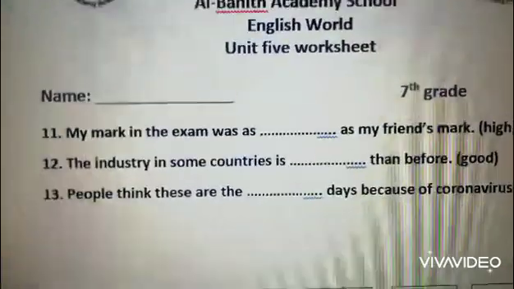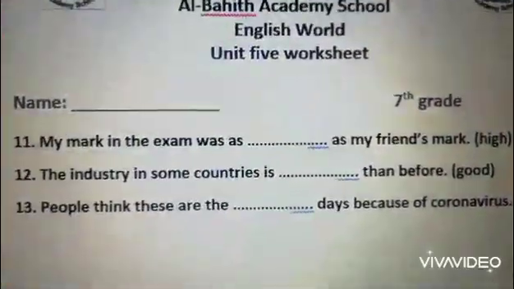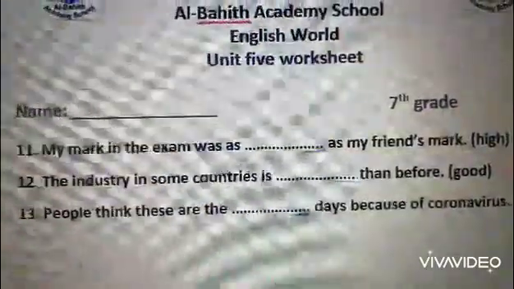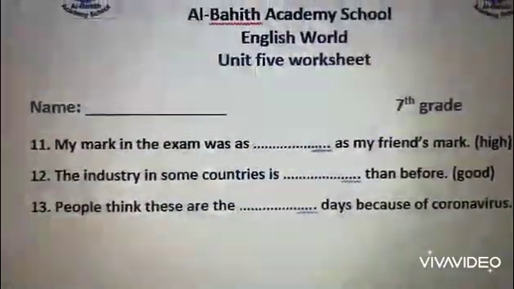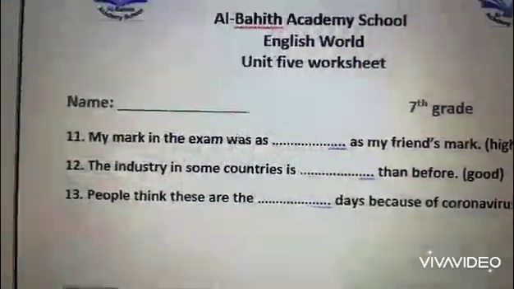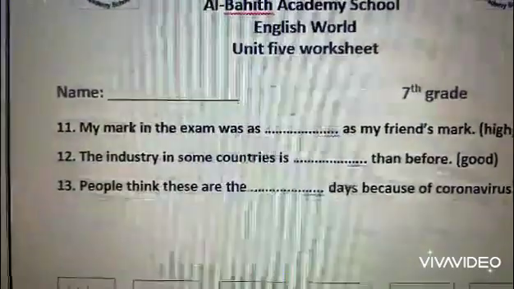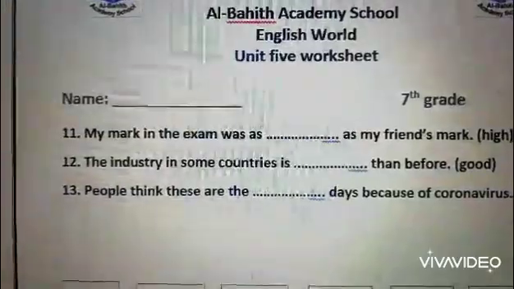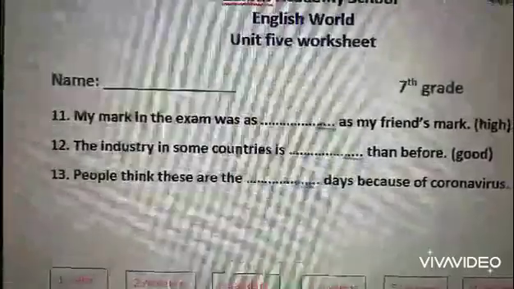11. My mark in the exam was as my friend's mark. Here we have as. You remember as adjective as. We don't add er or est to the adjective when we have as. We are saying that Mark and his friend have the same mark, so we put high as. My mark in the exam was as high as my friend's mark. We don't add anything to the adjective.